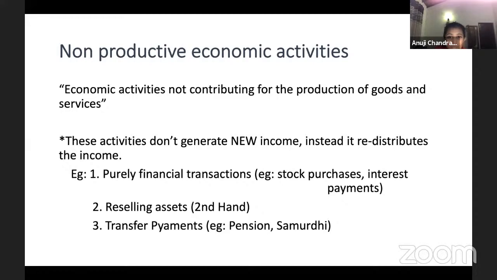So the production of alcohol with a license is included. Yes, if it is legal, it is included. Is the non-observed economic activity included in GDP or not? No, it is not included because you can't calculate it. If you can calculate it, you include it. Is gray economy also known as hidden economy? Yes, correct. Unobserved economy or hidden economy is the larger term. Under that, we have gray.